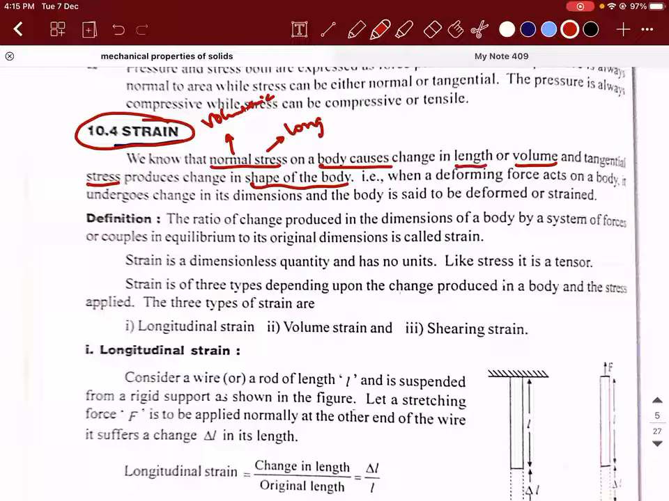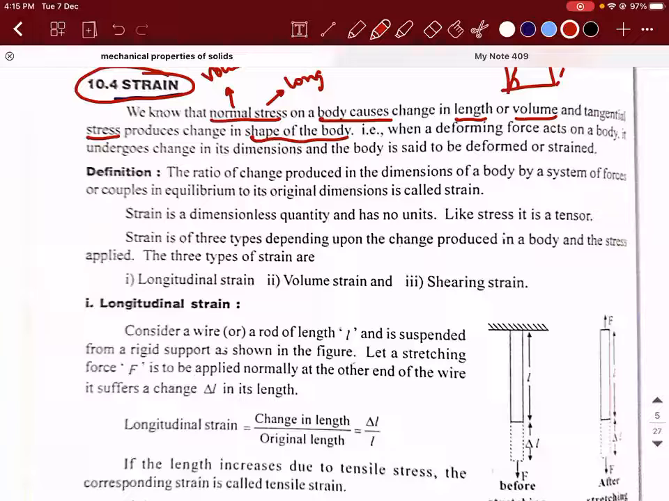Whereas with respect to shearing stress, what will happen? I showed you a book yesterday. If I apply a tangential force, the shape of the object changed. It became like a rectangle kind of thing, like a parallelogram, with some inclination which is not a 90-degree thing. So this kind of thing happens when a deforming force acts on a body. It undergoes change in dimensions, and the body is said to be deformed, or it is under a strain. The body is experiencing some strain.